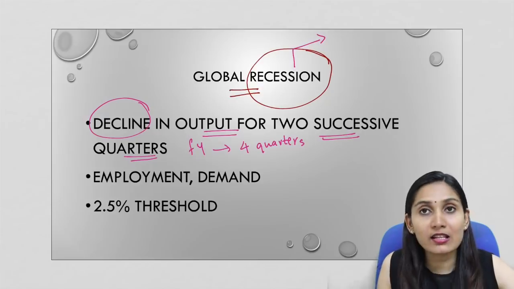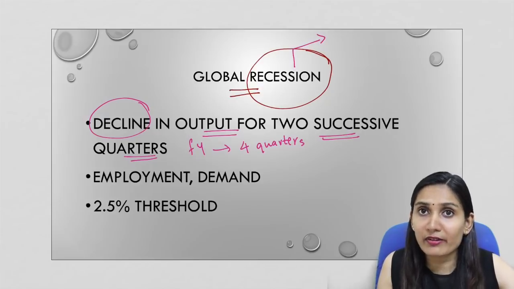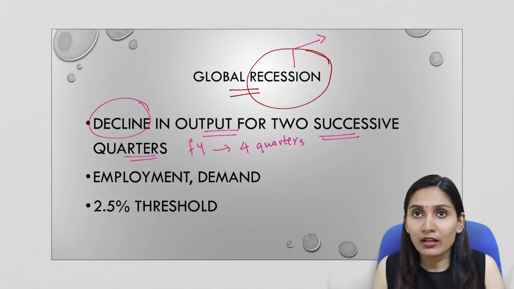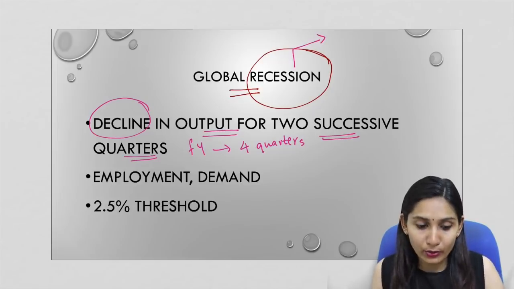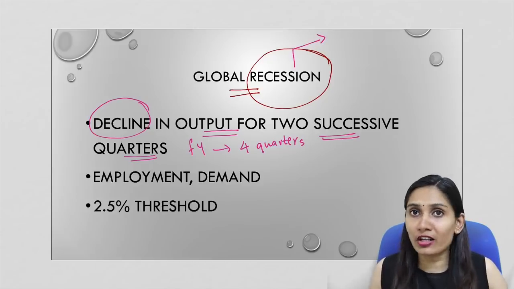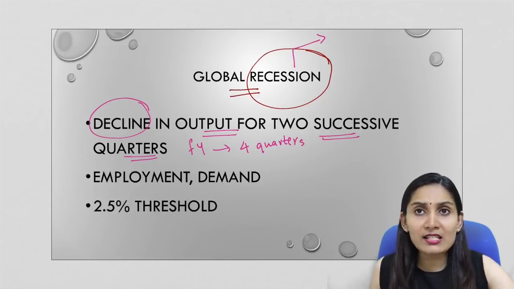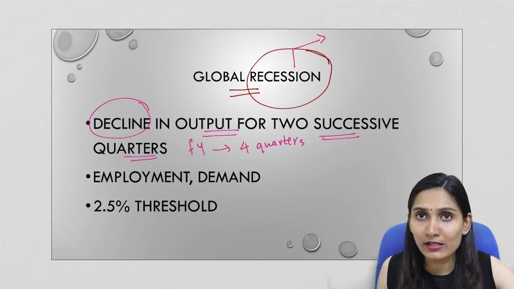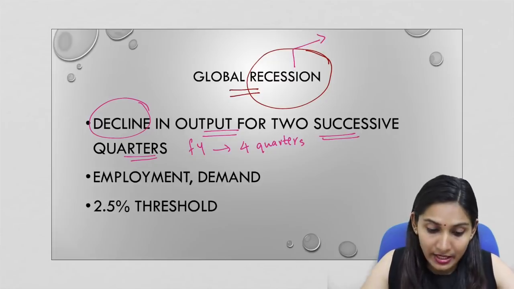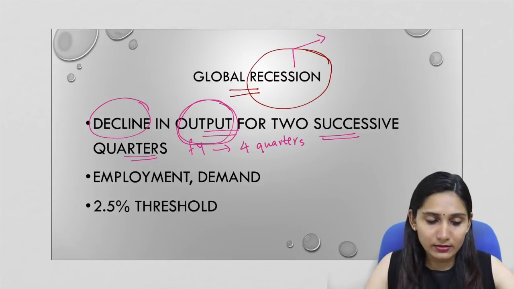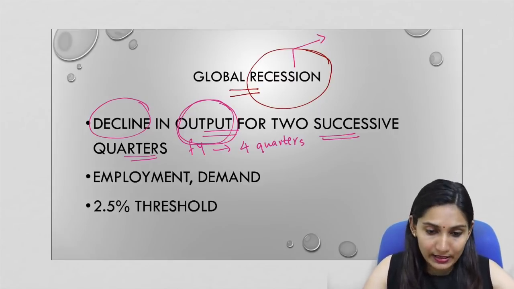But global recession is something that is different from an ordinary recession. An ordinary recession happens in a single economy. So if the output for 2 consecutive quarters is low, or if there is a decline in India, then it is a recession in India. It is not a global recession. It is just for a country or for a particular economy. Now it is different from that of global recession. So this is the concept of recession, and you must understand that recession is associated with the decline in output. Now let us see what is a global recession.